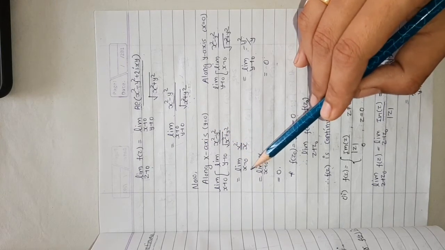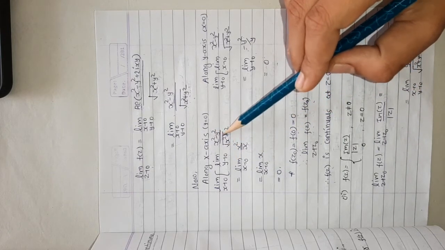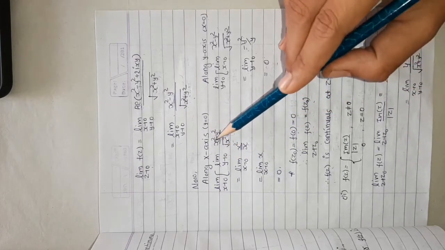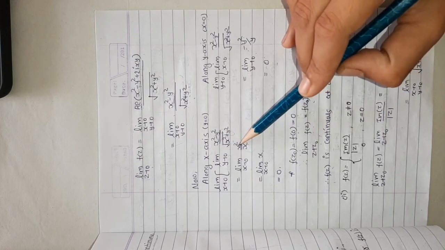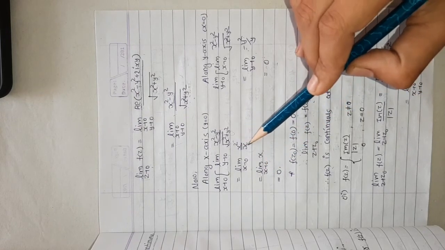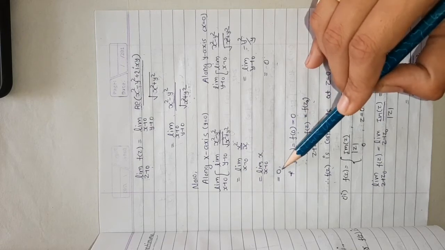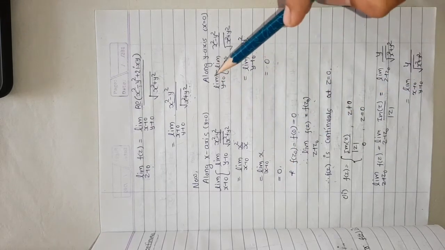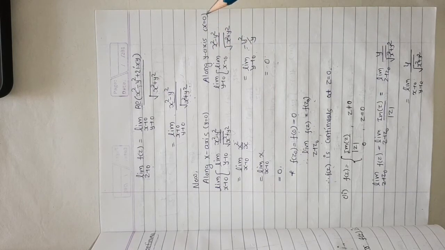So limit x tends to 0. Here y tends to 0, so this term is 0, this term is 0. So we have x square upon under root x square, but under root x square is x. So x square upon x, limit x tends to 0, x square upon x is x, and limit x tends to 0 of x is 0. The next is along the y axis, so we have x equals 0.